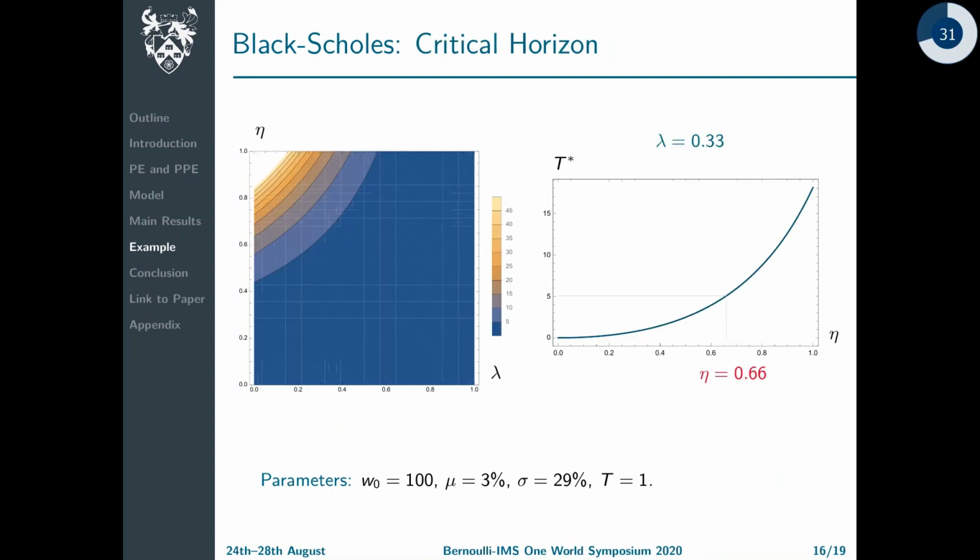The last part of this example focuses on how the investment horizon influences investment decisions. And what we find is that there's a critical investment horizon T*, at which individuals switch from one regime to the other. So for an investor with this level of loss tolerance and gain loss sensitivity, the critical horizon is approximately 5 years. So more precisely, when the horizon is long enough that investors can still recover from eventual losses, then investors follow the regular regime. Otherwise, it's just too risky to deviate from the atom, and they remain attached to the anchors.